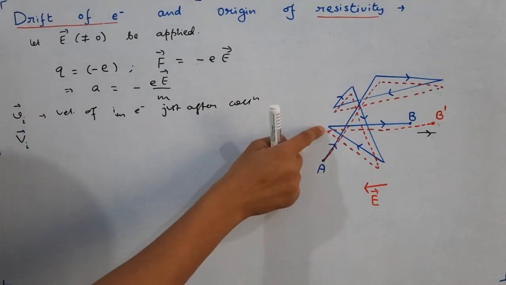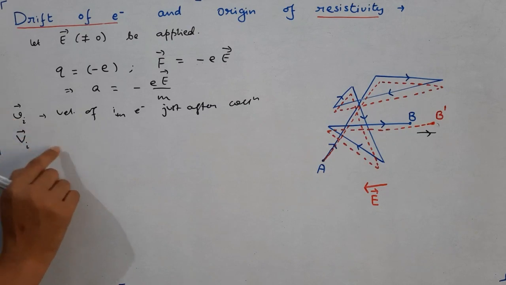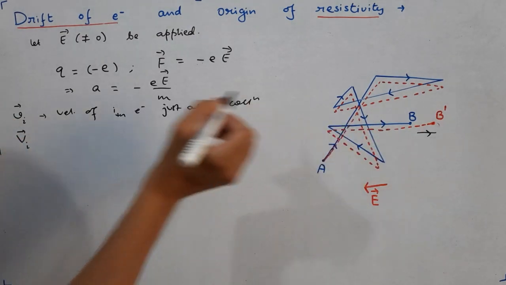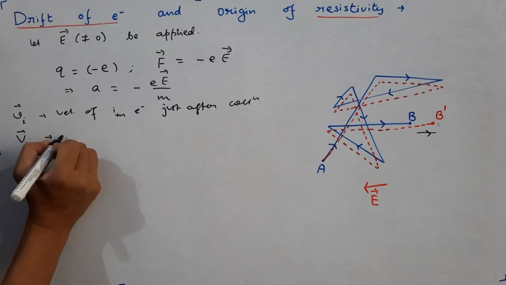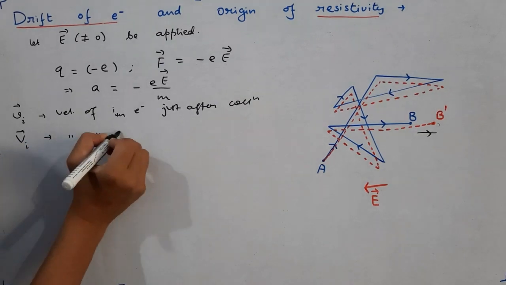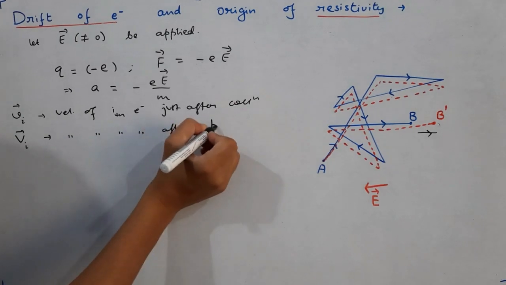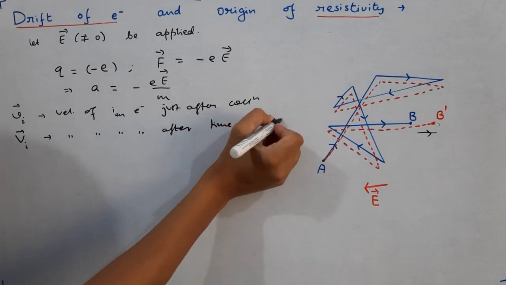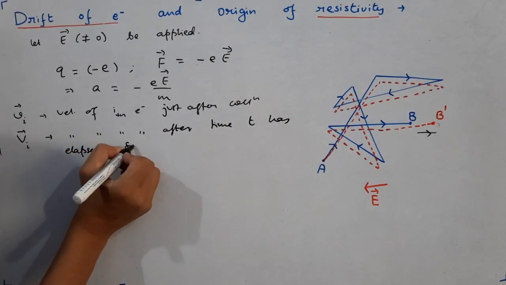So it collides with some big ion and then starts moving with velocity vi. Now between two collisions the path is almost straight. So capital Vi represents the velocity of the same ith electron after time t has elapsed since the last collision.